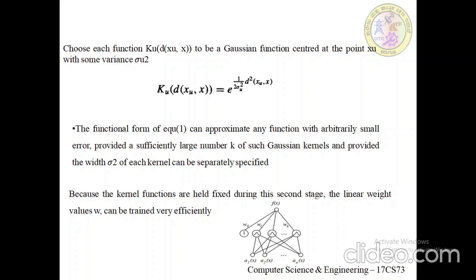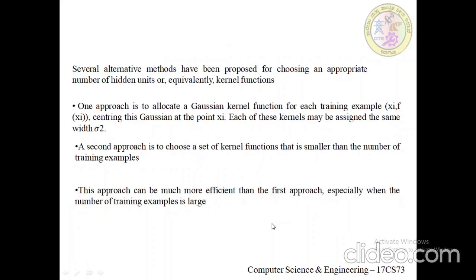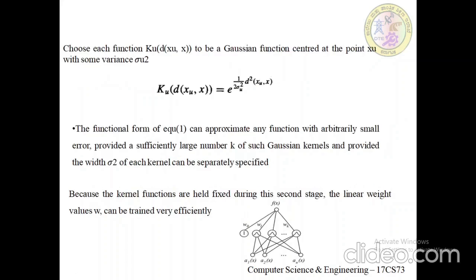Because the kernel functions are held fixed during this second stage, the linear weight values wu can be trained very efficiently. One diagram is given here. This is the network, an example of a radial basis function network, which we call an RBF network.